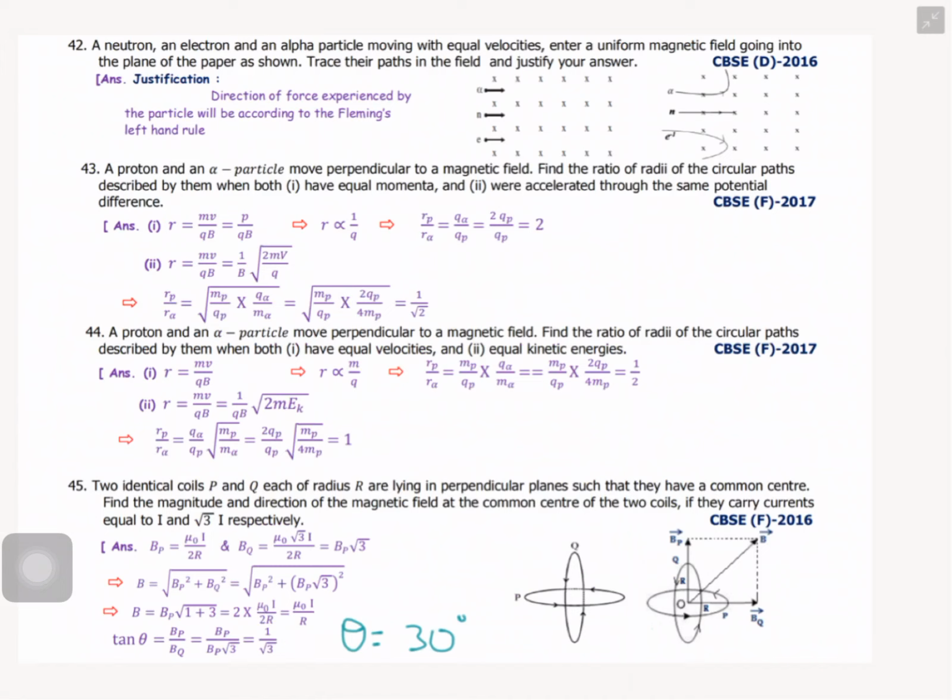From the equation, we can calculate the theta. You know that tan theta equal to BP by BQ. BQ is BP into root 3. BP cancels out, so 1 by root 3. 1 by root 3 is nothing but, theta equal to 30 degree. This is the direction of the magnetic field.